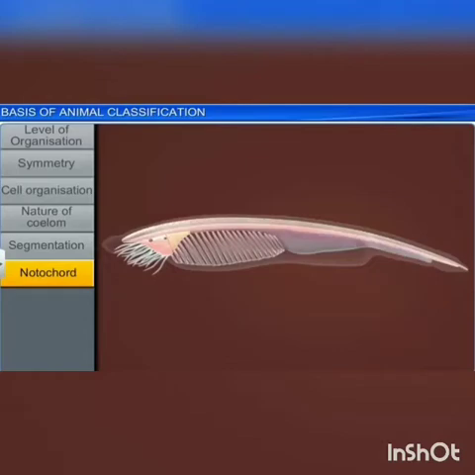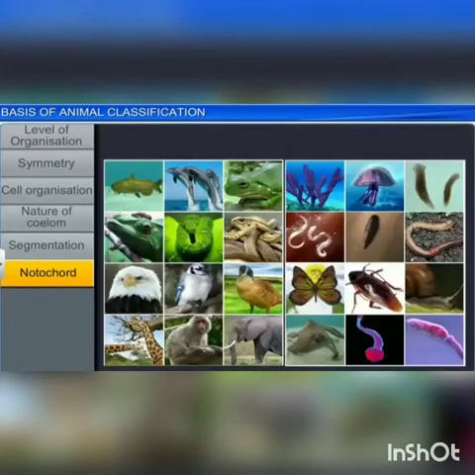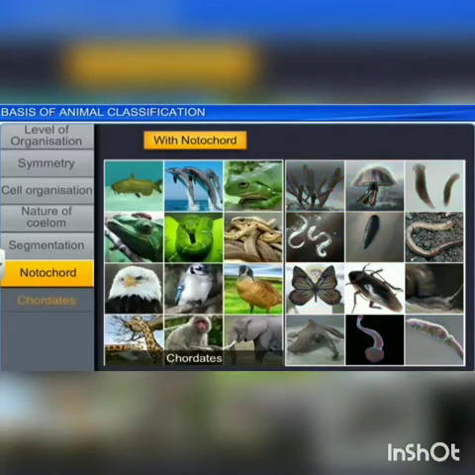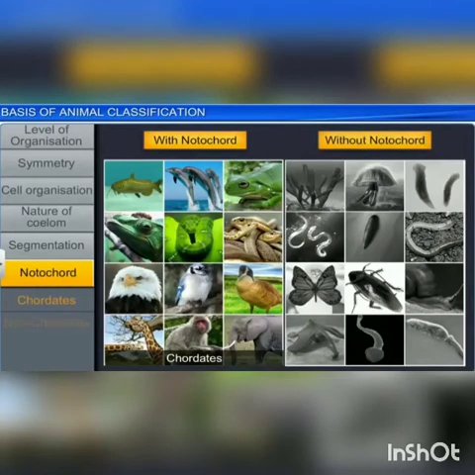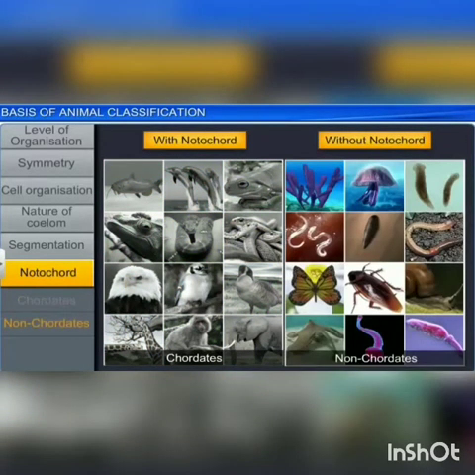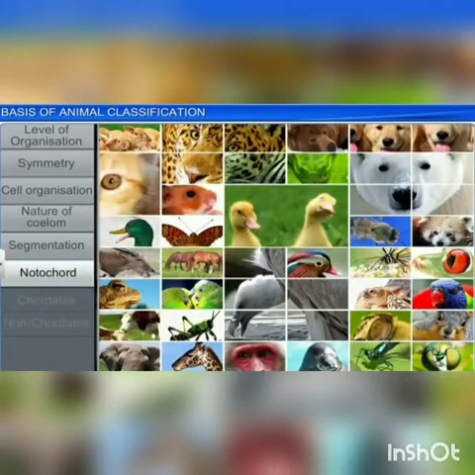Next, we move on to notochord. Animals which possess notochord at any stage of their development are called chordates. Notochord is a mesodermally derived rod-like structure formed on the dorsal side during embryonic development in some animals. Based on the presence or absence of a notochord, animals are classified as chordates. That means it consists of cephalochordates, urochordates, fishes to mammals, and non-chordates from porifera to hemichordata.